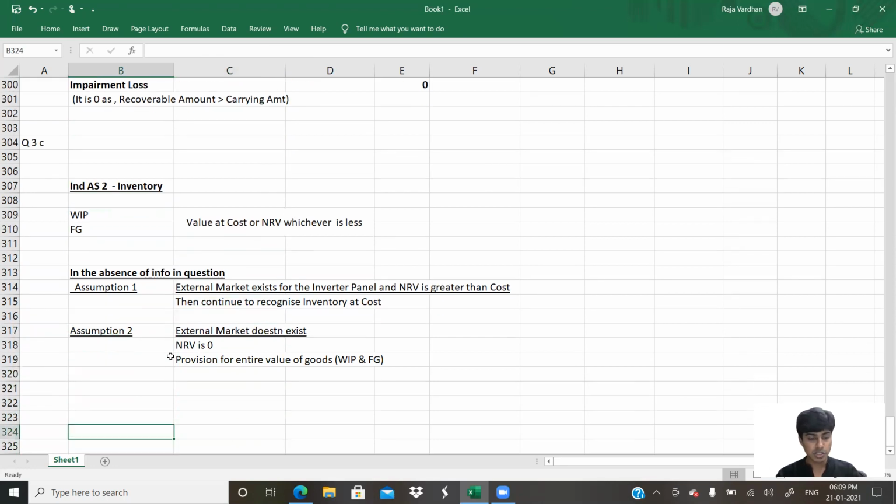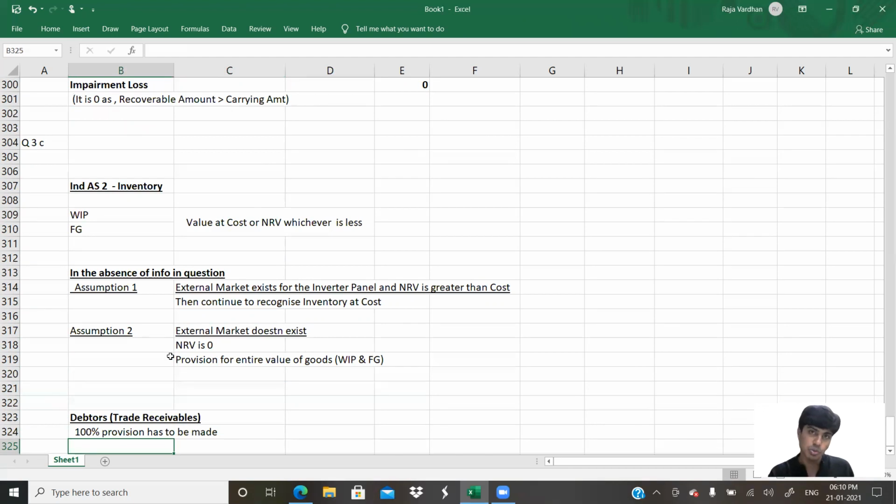Now with respect to debtors, it's pretty simple. Debtors, or what do we call trade receivables. Against this trade receivables, you would have to do 100% provision. Entire amount has to be, 100% provision has to be made, because the person has been under winding up order. So you might not receive.